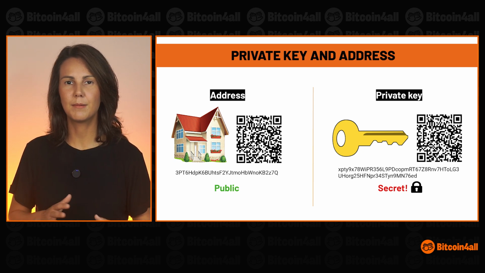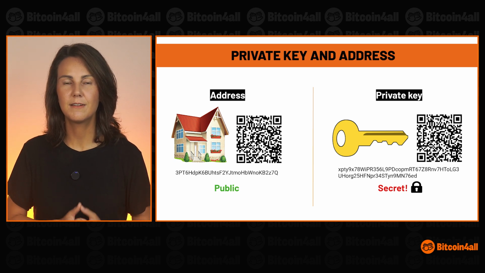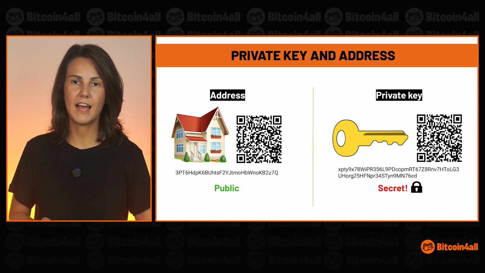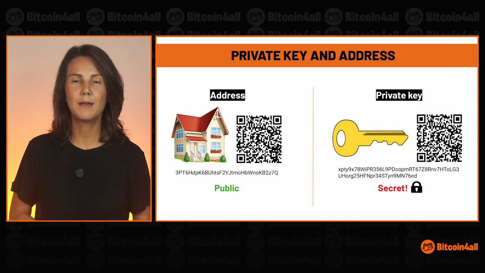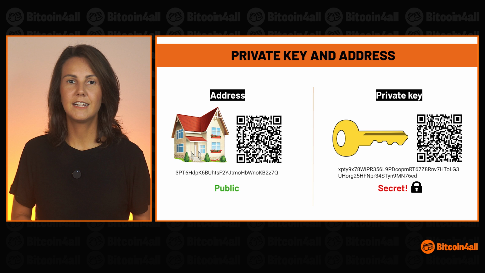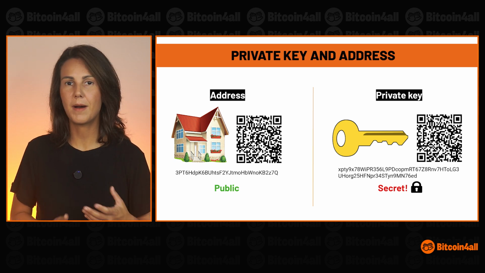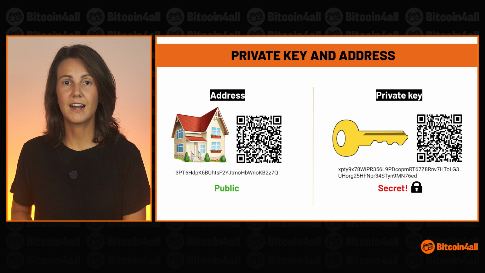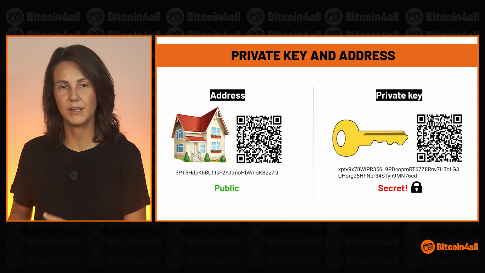It's relatively public, but you don't go around with a megaphone telling everyone where you live, right? Sometimes you need to show your address to receive a delivery, but that doesn't mean that anyone else will be able to access your home. For that, you need the keys to the door. In the case of the wallet, the private keys. So the address is like your home address, and the private keys are what give you access to move what is inside, your Bitcoin balance information.